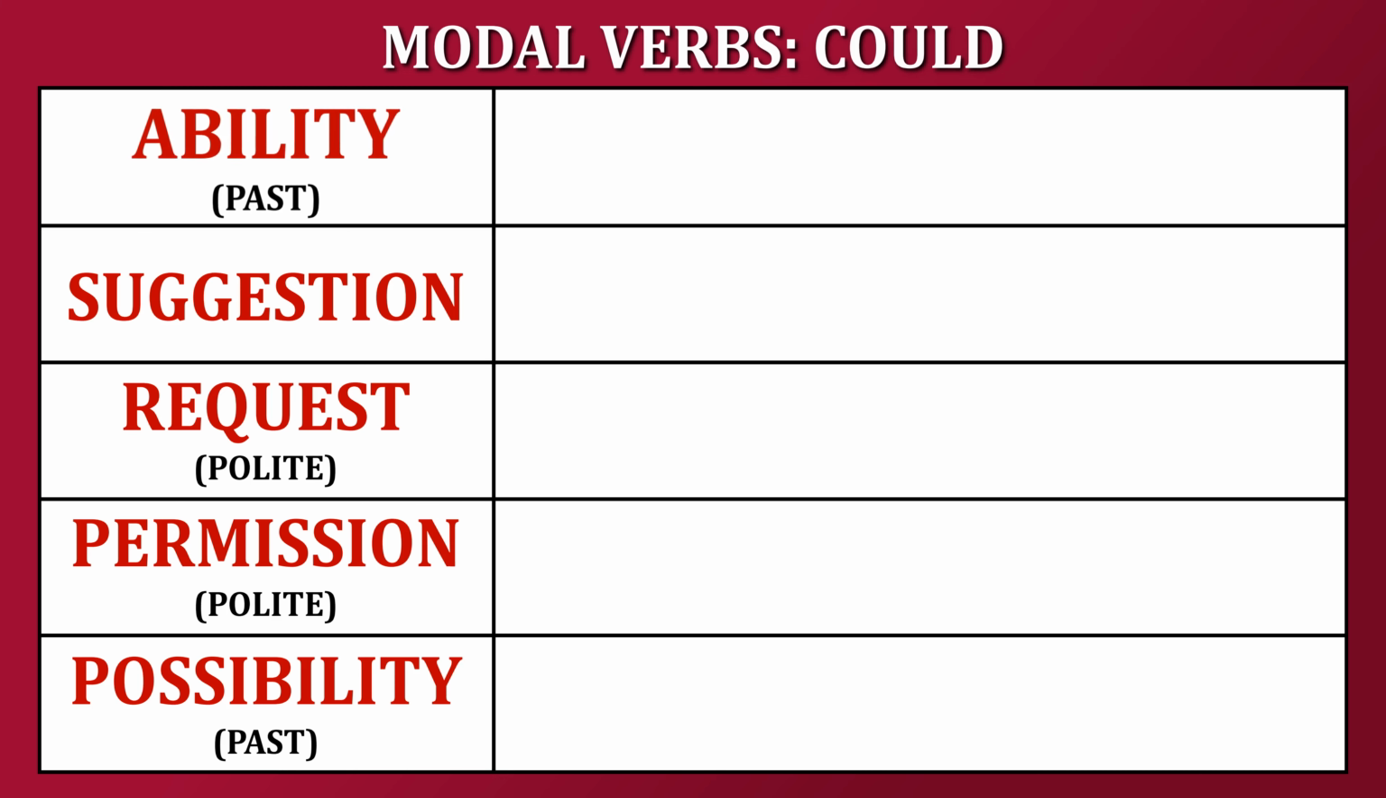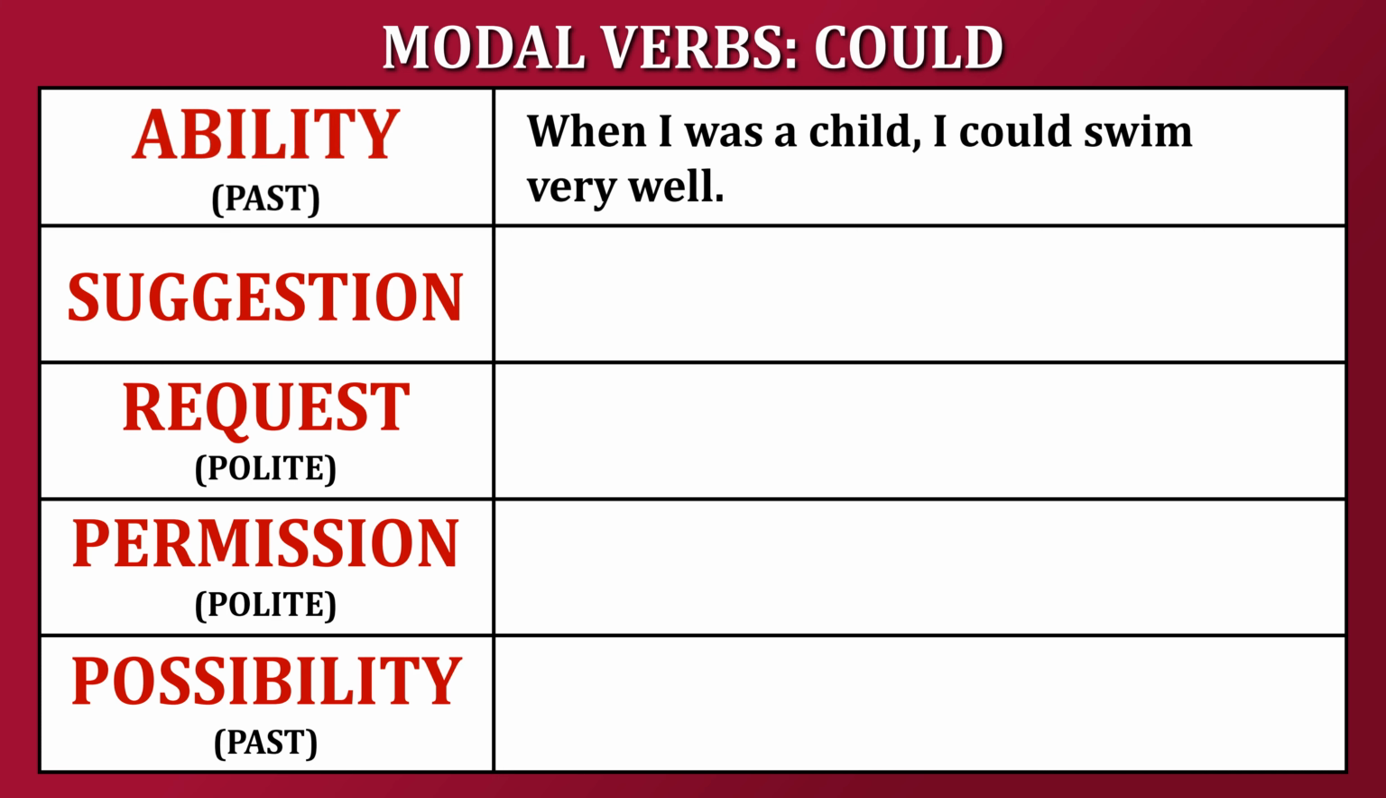Past ability. When we use could for past ability, we are talking about something we were able to do in the past. For example, when I was a child, I could swim very well. This means that in the past, I had the ability to swim well, but I'm not necessarily talking about the present.